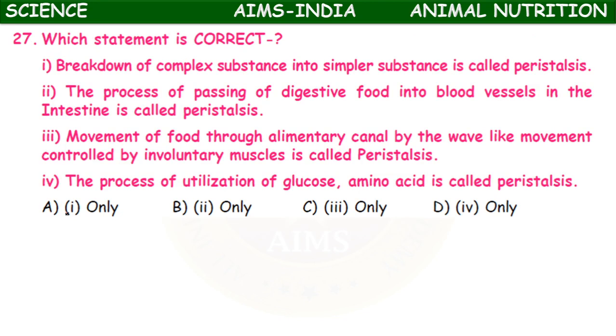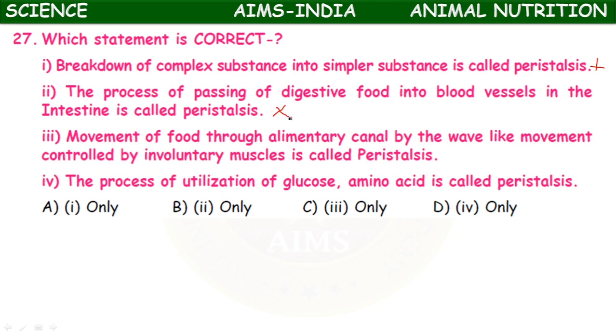So which statement is correct? Here four statements are given. You need to select the right statement out of four. Breakdown of complex substance into simpler substance is called peristalsis, which is wrong. The process of passing of digested food into blood vessels in the intestine is called peristalsis.